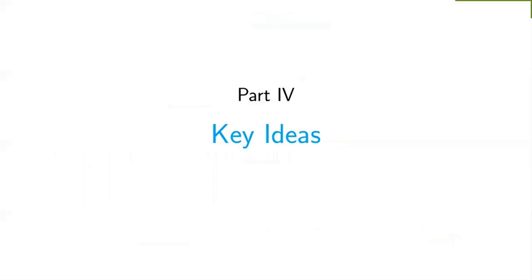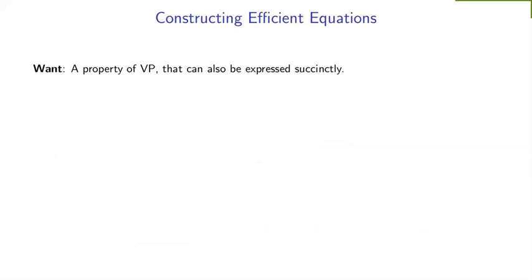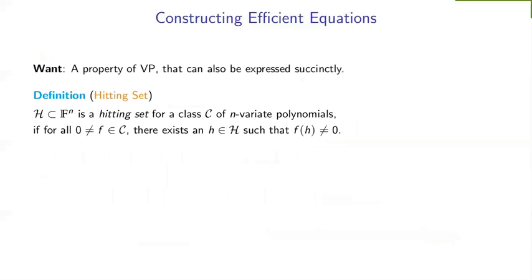So let's look at some main ideas in our result. Okay, so again, we want to construct an efficient equation. What we want for this is a property of VP that can also be expressed succinctly. And as alluded to earlier, what we end up using is an object called hitting set. So more formally, a set H of evaluation points is called a hitting set for a class C of polynomials if for every non-zero polynomial f in this class C, there is some point little h in this hitting set H such that f gives a non-zero value on that point. In other words, H acts as a certificate for non-zeroness of non-zero polynomials in C.